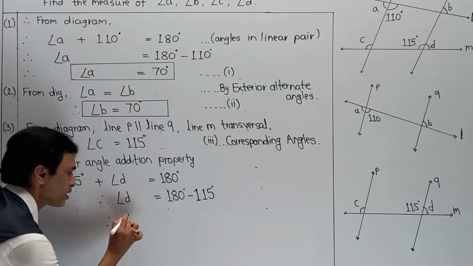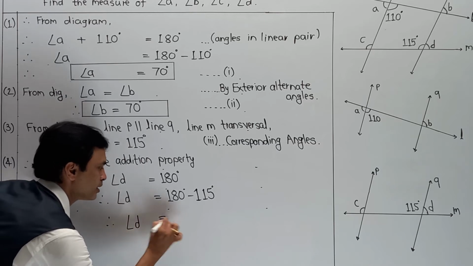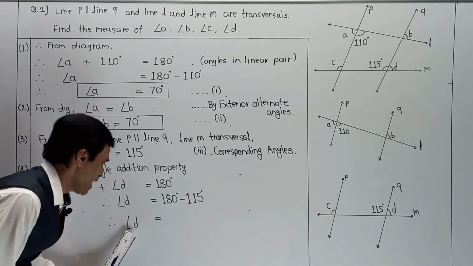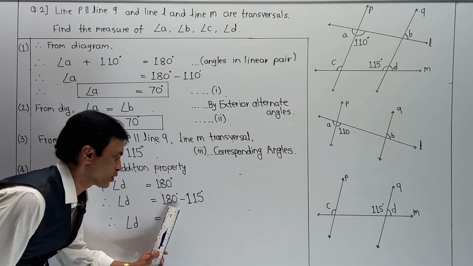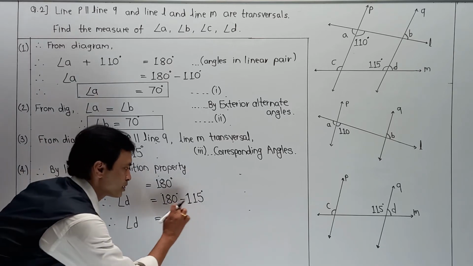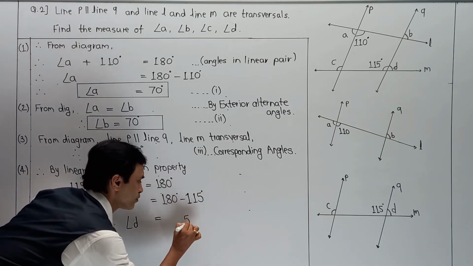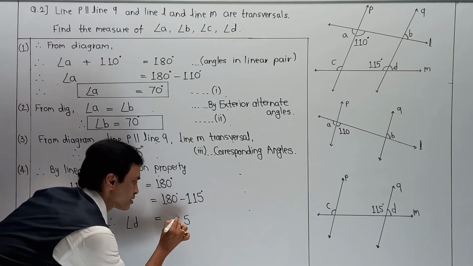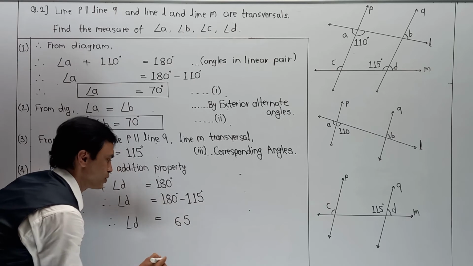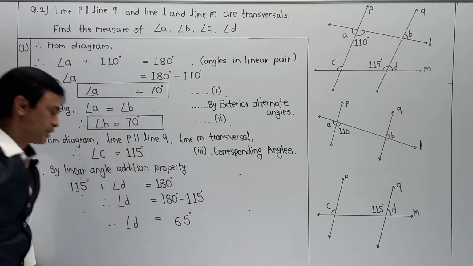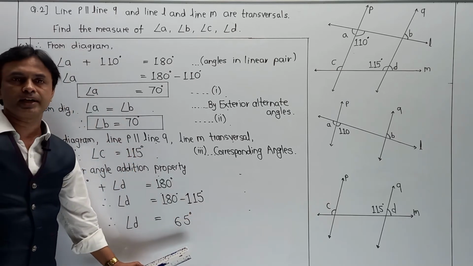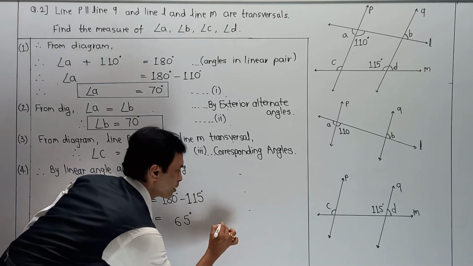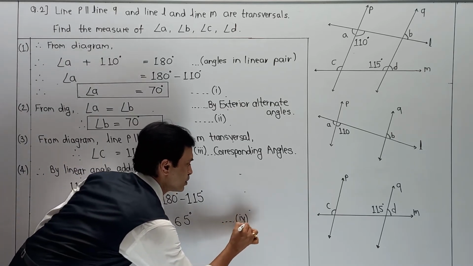Therefore, the value of angle D is 180 minus 115. So 10 minus 5, 5, carry 1, 8 minus 2, that is 6, 65, and 1 minus 1, 0. So that becomes 65 degrees. So the value of angle D is 65 degrees. As it is the fourth answer, I am going to call it equation number 4.